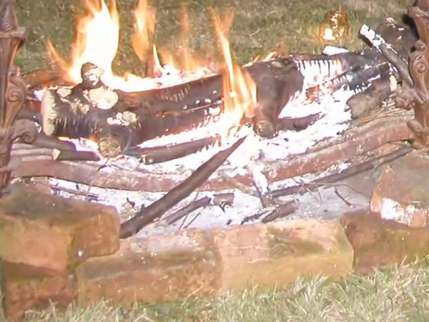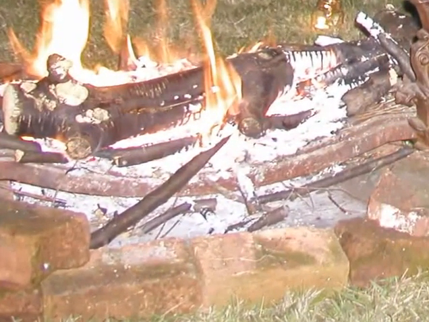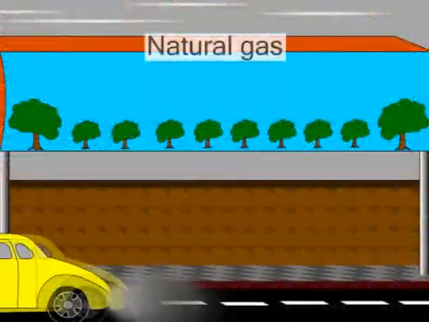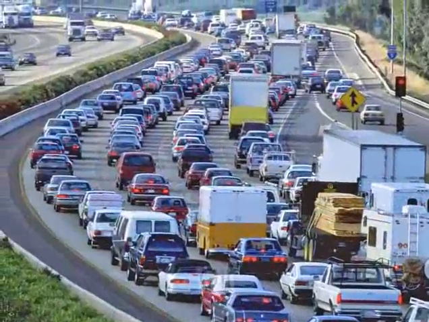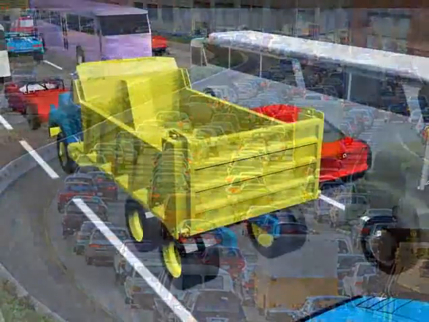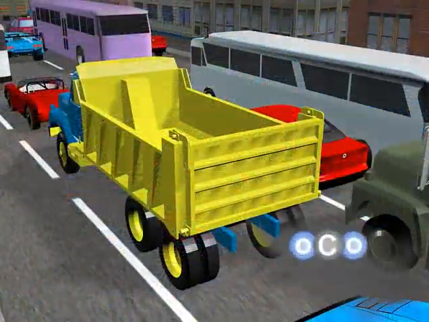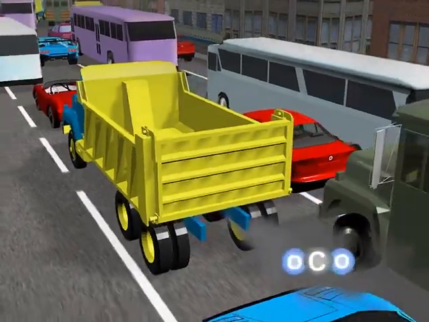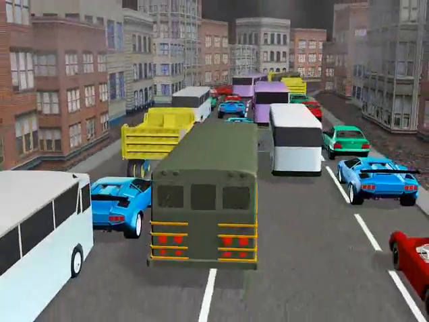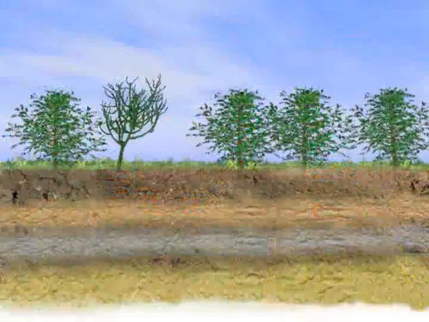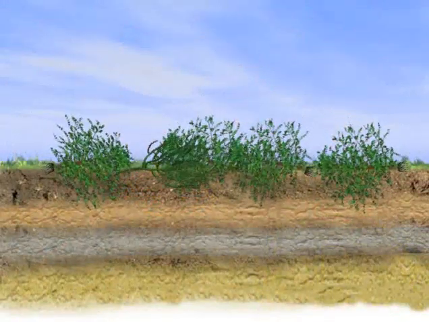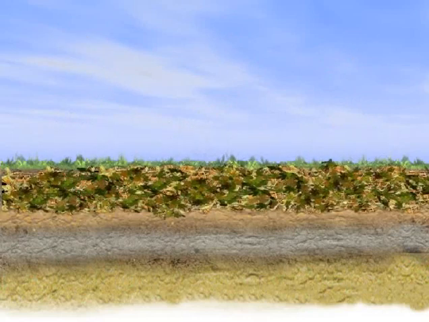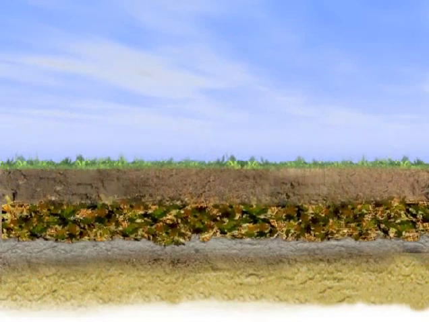Burning of fossil fuel means more and more usage of natural gas, coal, wood, and oil, including gasoline for automobile engines, raises the level of carbon dioxide in the atmosphere. Fossil fuels were created primarily by the decay of plants millions of years ago.